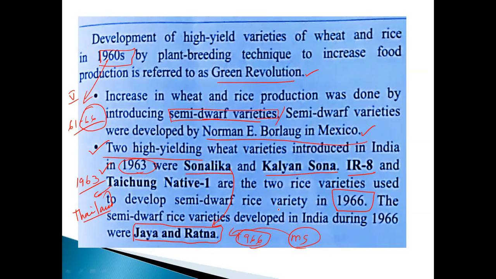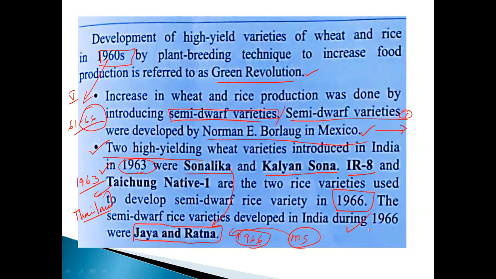Okay, so these are the very important points, my dear students. Note it down. Here you must note it down. The wheat or rice, which variety is a semi-dwarf variety? This is the first point. Second one, who is the father of green revolution worldwide? Norman Borlaug. When he introduced two varieties in 1963. Name of the two varieties: Sonalika and Kalyan Sona, IR8 and also Taichung Native 1. India, which year they introduced? 1966. Okay, the semi-dwarf variety developed in India in 1966.